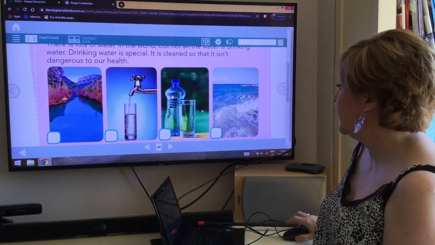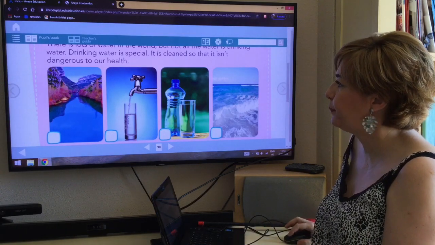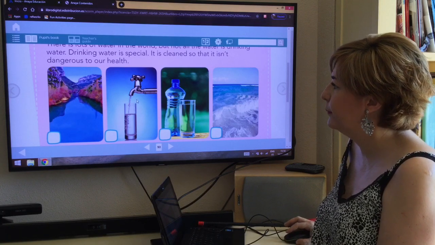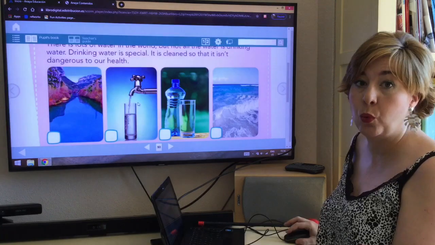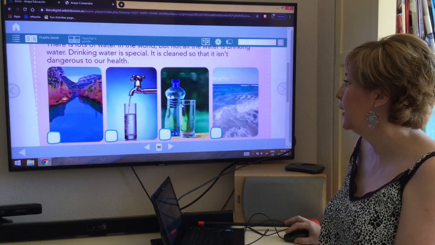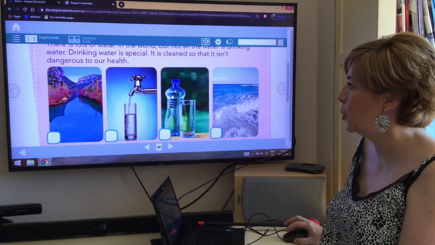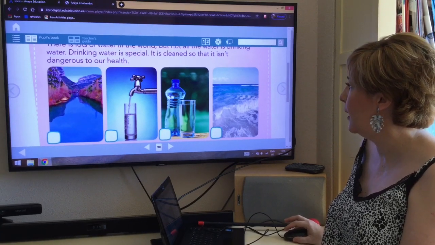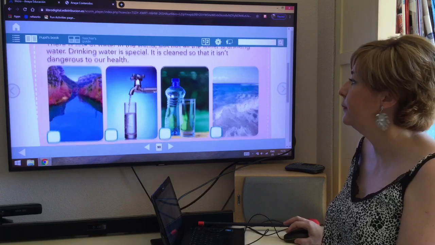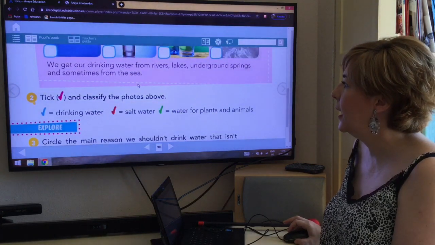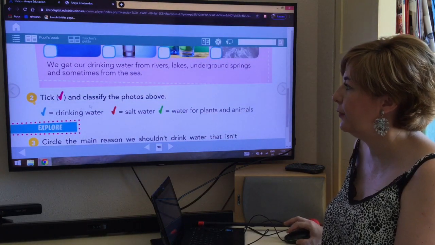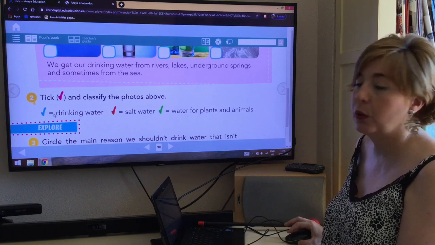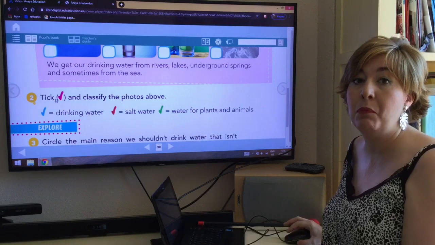Let's look at these pictures. Here we have a river. Here we have water from the tap. Here we have a bottle of water and a glass of water. Here we have the ocean. And we have to classify the photos and say if it's drinking water, we are going to tick in blue.